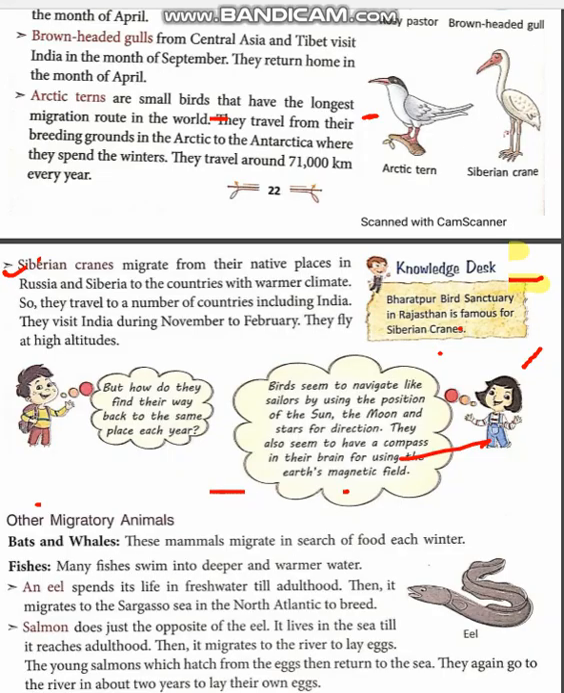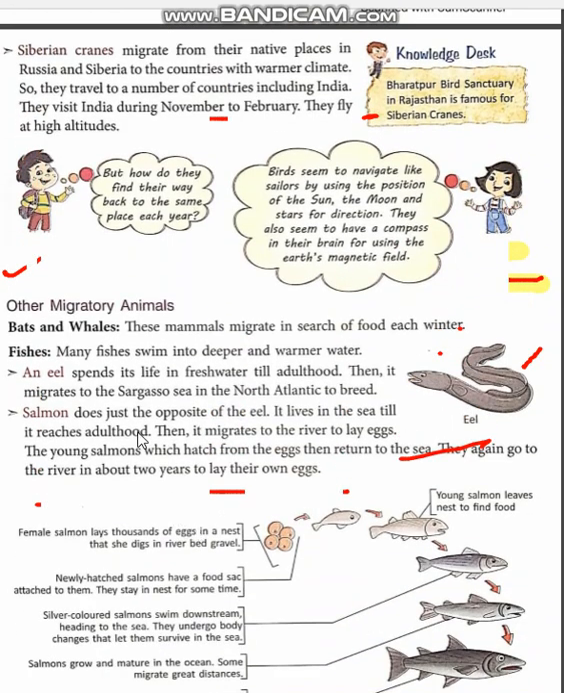Other topic is other migratory animals. They are bats, whales. They are fishes. They are eel, salmon. Salmon is an amphibian. Now bats and whales also migrate because they also want proper food, a proper place to live. So if the condition is not suitable in their place, they have to migrate. So they migrate in search of food during winters. In the same way, fish go down deeper in their place for better condition.